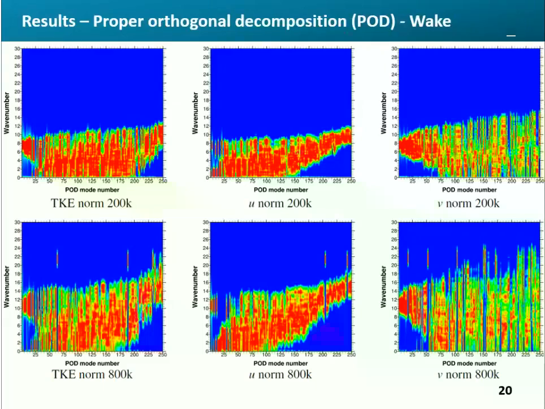Different norms have been analyzed for the POD wake. It is possible to note that for both Reynolds numbers, the use of the V-norm defines a package in the first modes of POD, and that they are associated with the same wave number dominant in the tonal noise. The same is not true for the U-norm, which, despite having influence from the associated wave number, presents a shift in the first modes between low wave numbers and large wave numbers. And the use of the turbulent kinetic energy norm is just a combination of the other two maps.